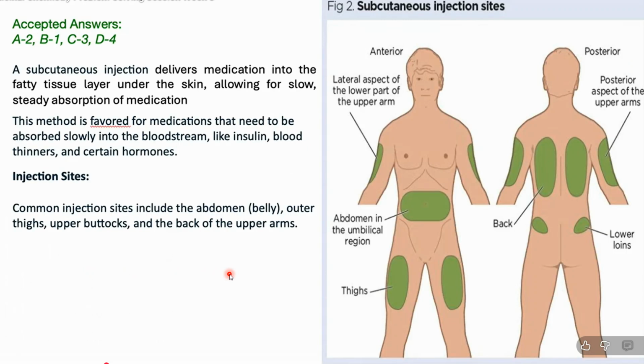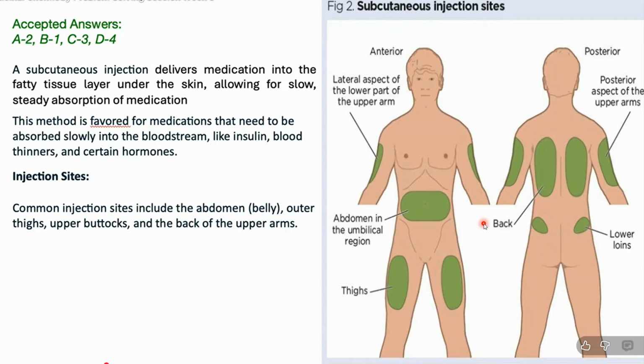Okay. Common injection sites include the abdomen, that is the belly area. Subcutaneous injections are commonly given in the abdomen area. Outer thighs, where these injections are given. Upper buttocks, the upper part of the buttocks, where these injections are given.